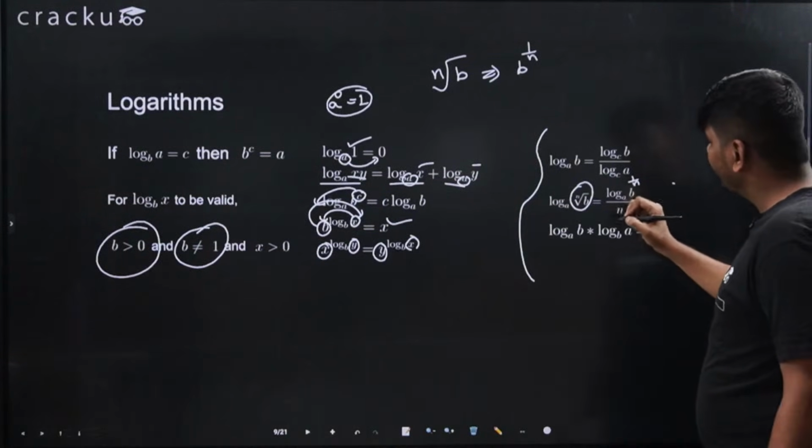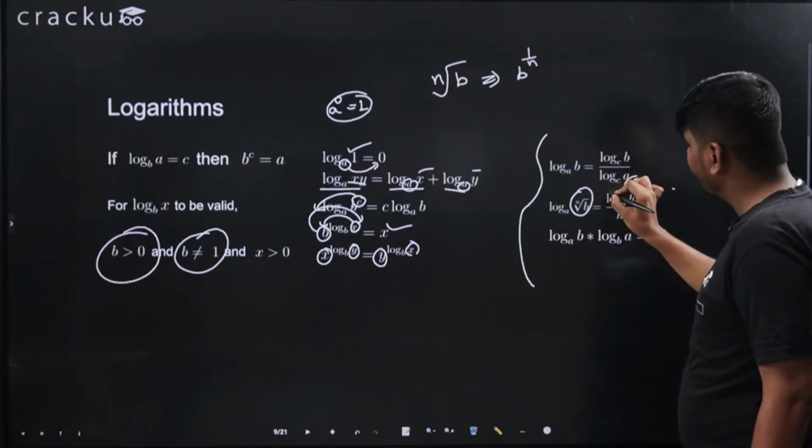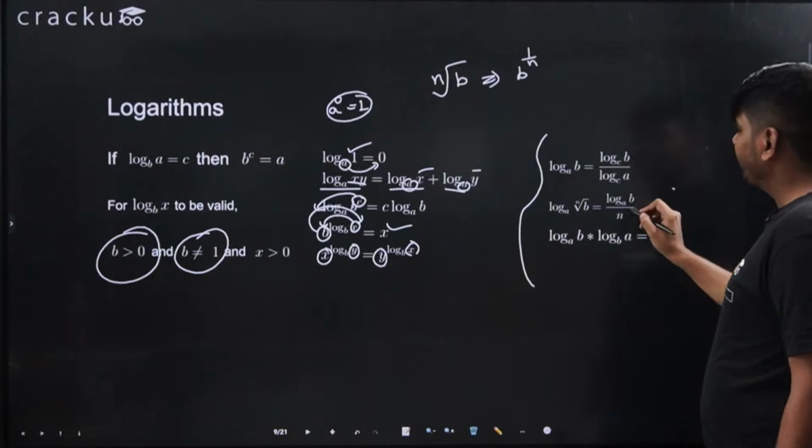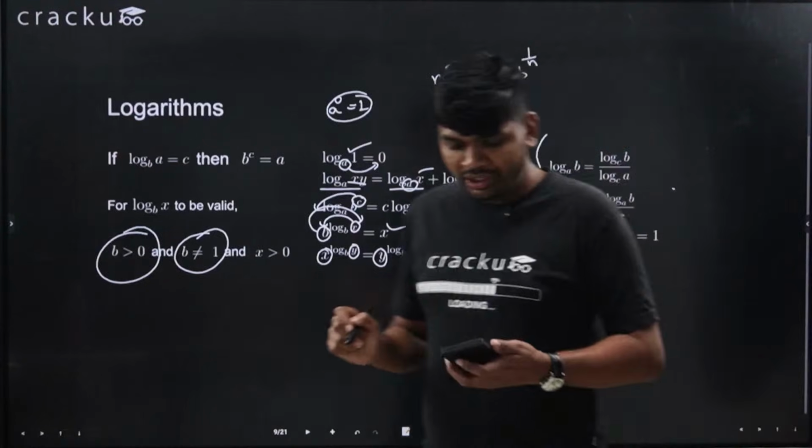So what I can do, I can bring this 1 by n to the front, in front of log, and it will become log of b to the base a divided by n. Okay.